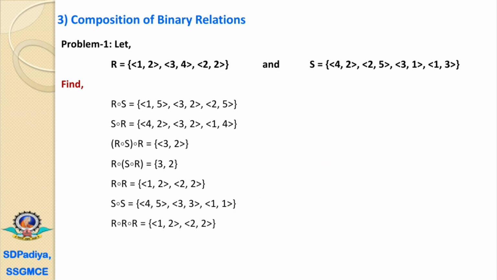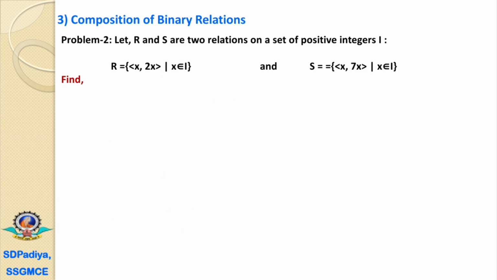Now again we can find out the R composition R. We have already found the R composition R, and we can find its composition with again R. Then we'll get this result, that is the set of ordered pairs (1,2) and (2,2).